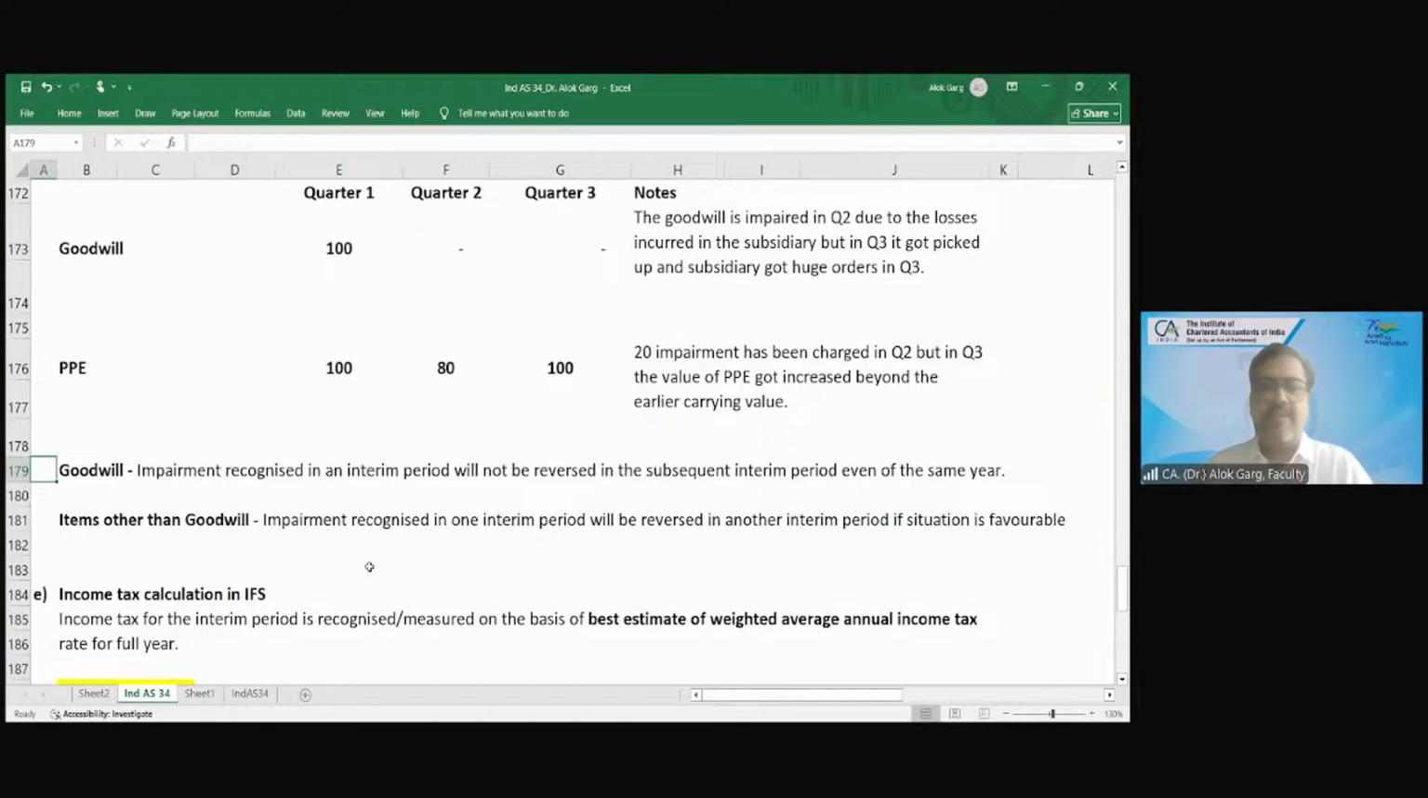Okay, impairment is clear to all of you? Impairment is clear for all of you? Yes, sir. Clear, sir. Okay.